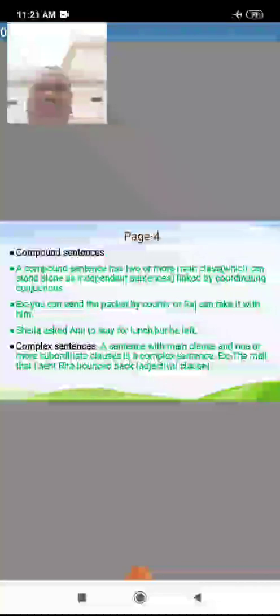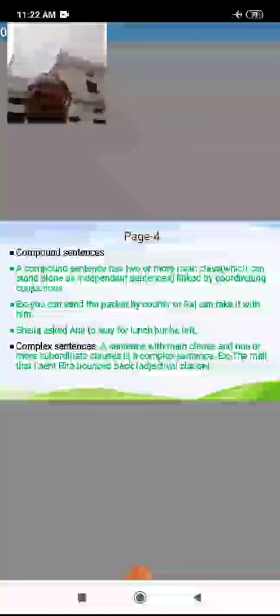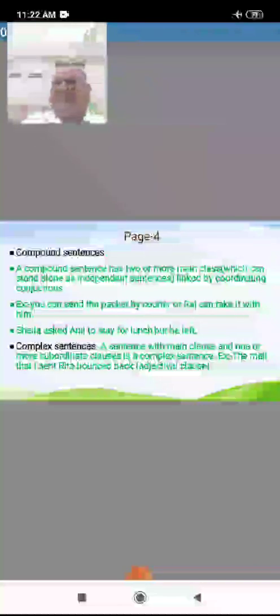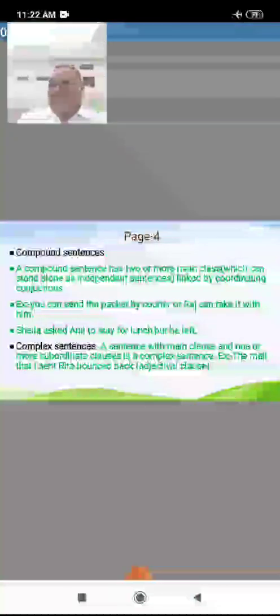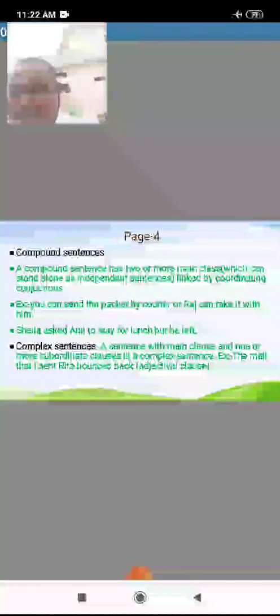What is a complex sentence? A complex sentence has a main clause and one or more subordinate clauses. Okay. One is a main clause and one or two are subordinate clauses. So this is a complex sentence. A subordinate clause can't make sense by itself. It needs to be linked to a main clause.